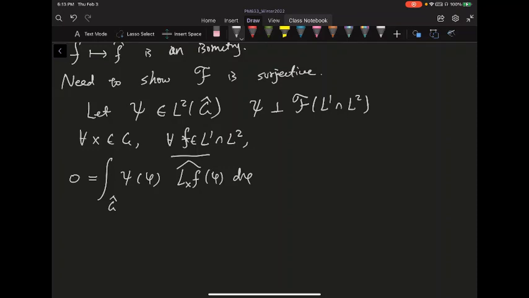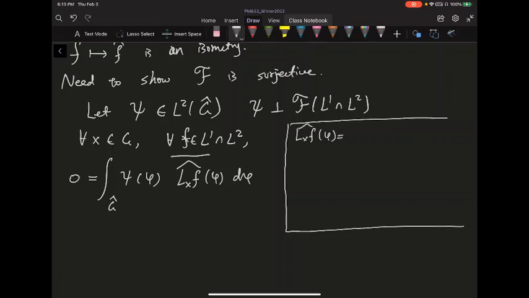Well, so now let's do some side calculation. What is the Fourier transform of the left translation? Let's just quickly do that. If I have L_x f, Fourier transform evaluated at phi, this is just equal to L_x f evaluated at, say, y, times phi of y bar, dy. And then the left translation is just f of x inverse y, phi of y bar, dy.